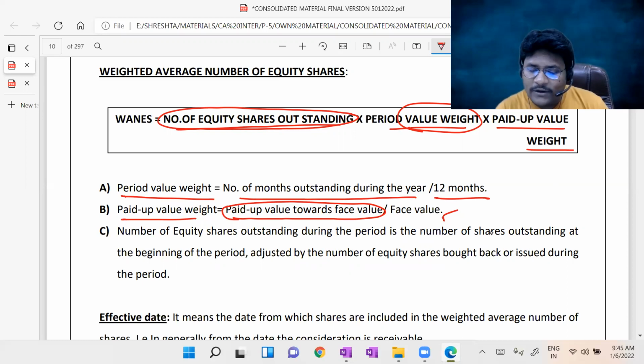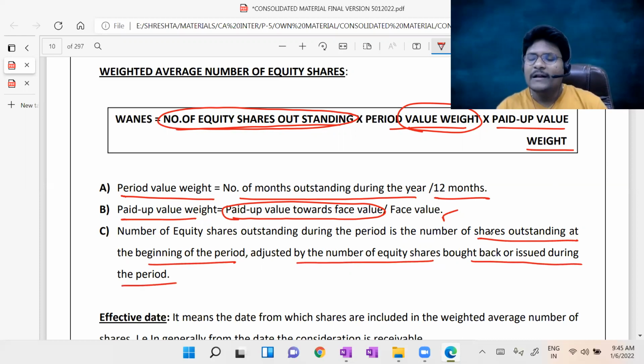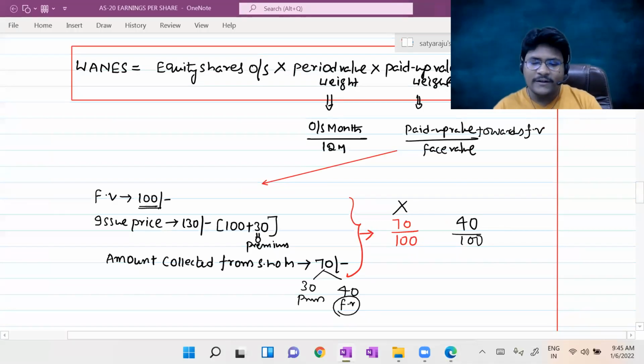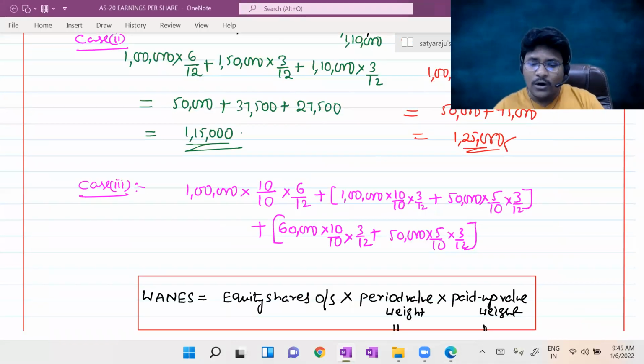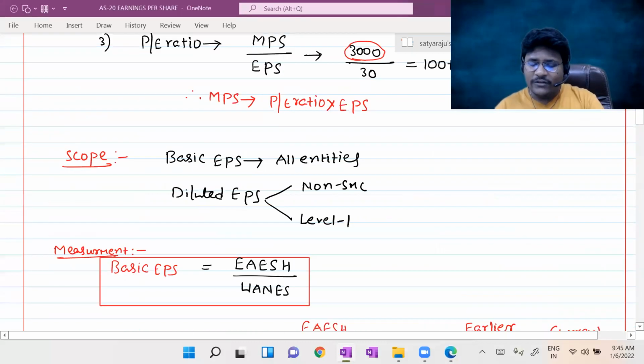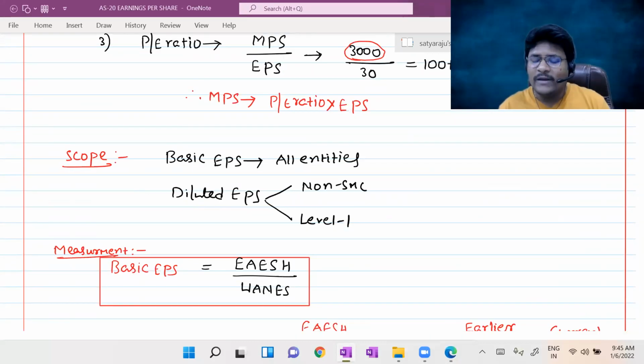Number of equity shares outstanding during the period is the number of shares outstanding at the beginning of the period adjusted by the number of equity shares bought back or further issued during the period. That means if any further shares are issued, you should add. If any shares are bought back, you should reduce accordingly. The same thing we already considered in all our illustrations and cases. This is the detailed discussion. We covered both earnings available to equity shareholders and weighted average number of equity shares. Still the weighted average number of equity shares discussion is not yet over. Still a lot more to discuss, guys.